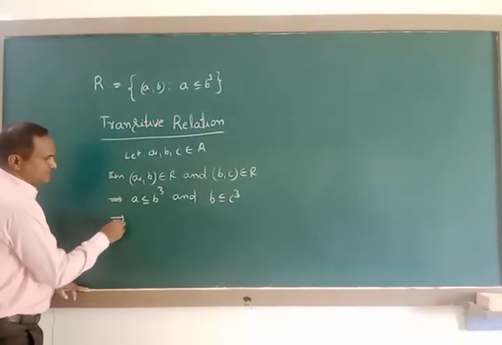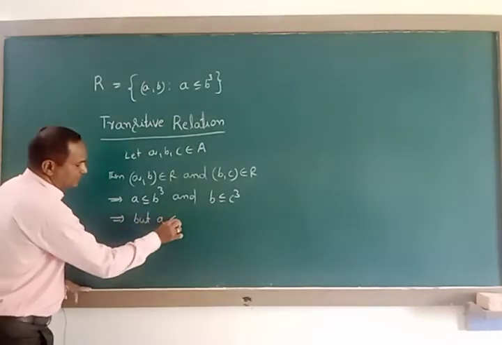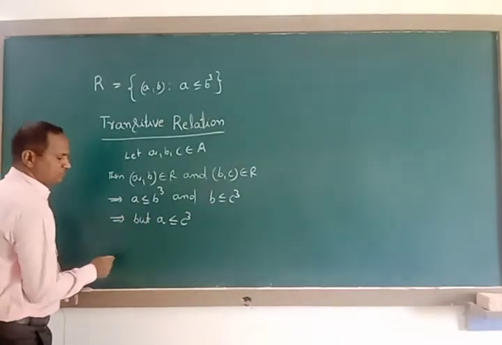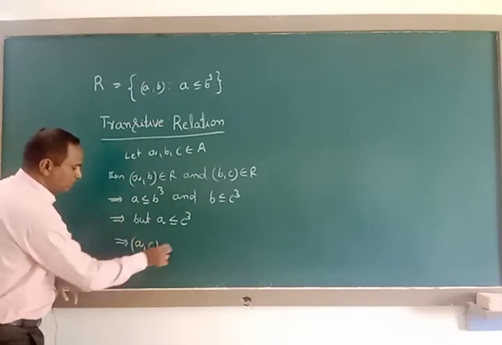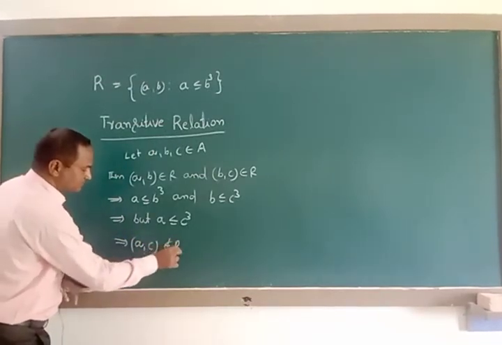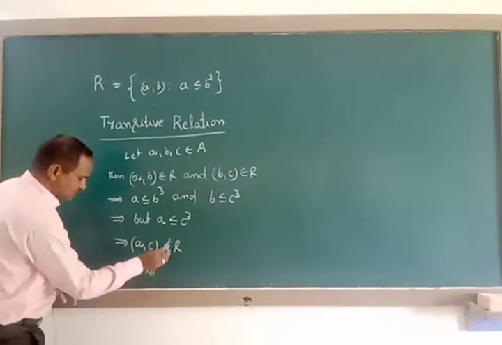That implies, but A is not less than or equal to C cube. That implies (A, C) does not belong to capital R. Therefore, R is not transitive.